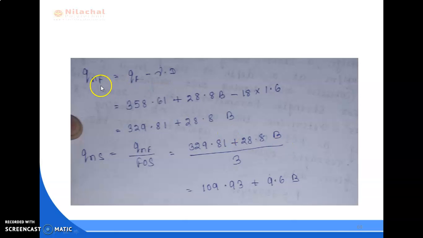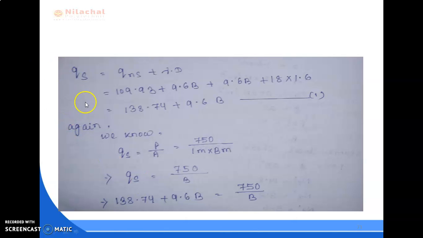Next we have to find out qnf. We know the formula qf minus gamma into D. So 358.61 plus 28.8 B minus 18 into 1.6. We subtract these two, and we get 329.81 plus 28.8 B. Next we have to find out qns. So qns equal to qnf by factor of safety. qnf is 329.81 plus 28.8 B, divided by 3. This is equal to 109.93 plus 9.6 B.